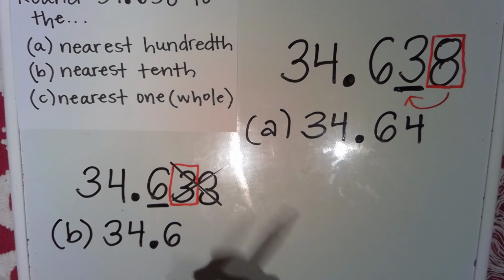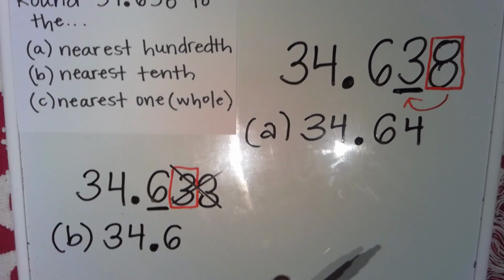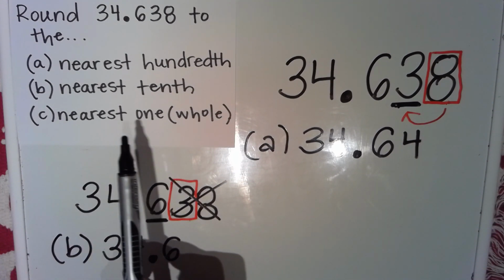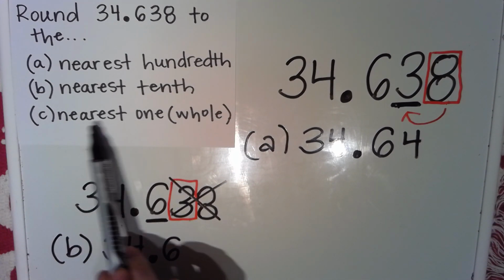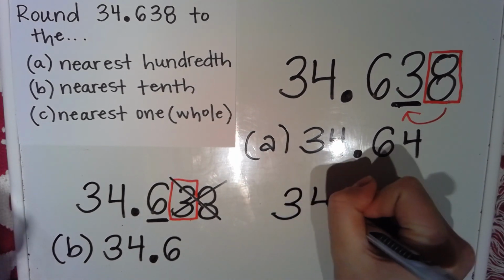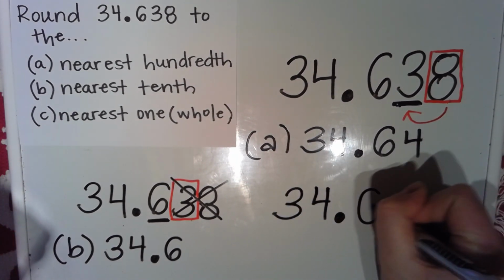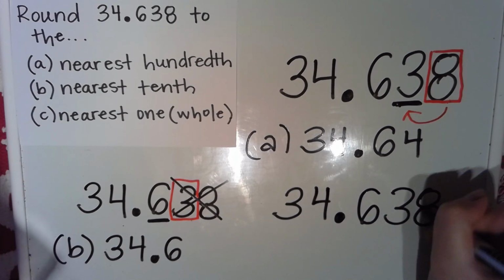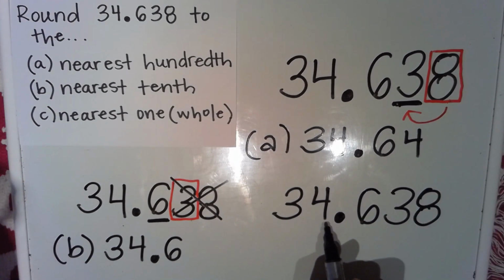Last but not least, I need to round 34 and 638 thousandths to the nearest one or the nearest whole. So I'm going to rewrite my number again. And I'm always going to underline that place that I'm rounding to.